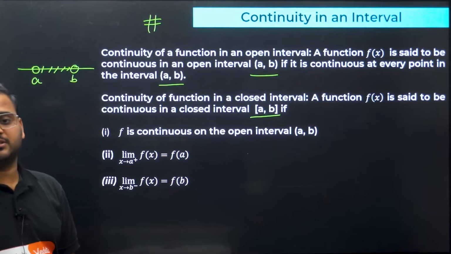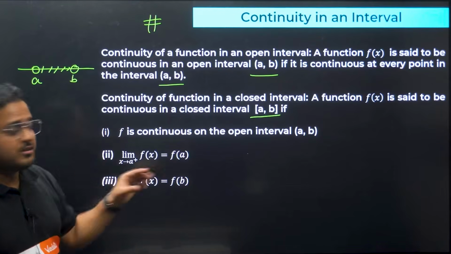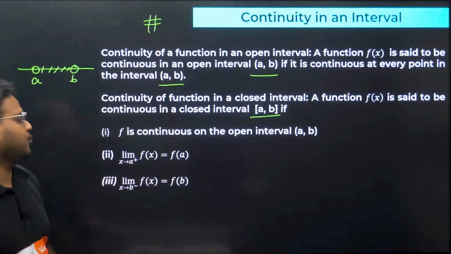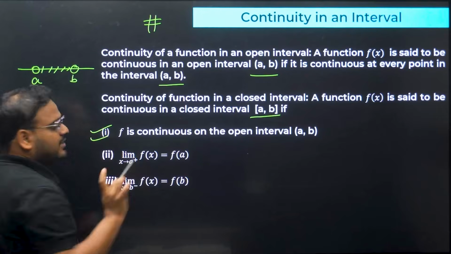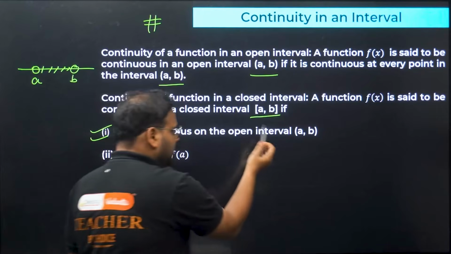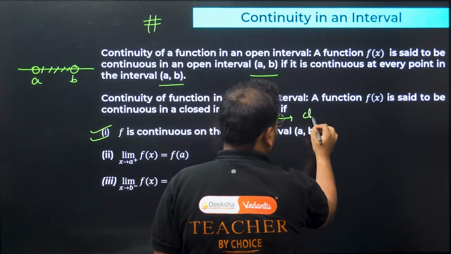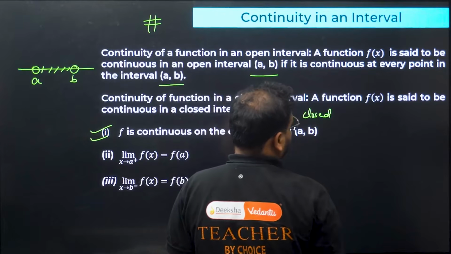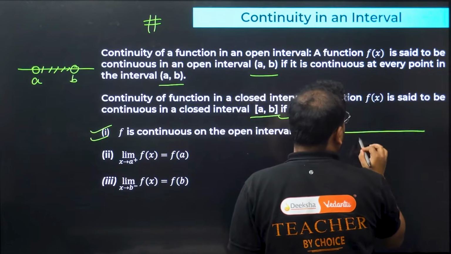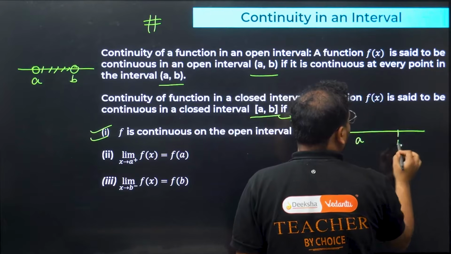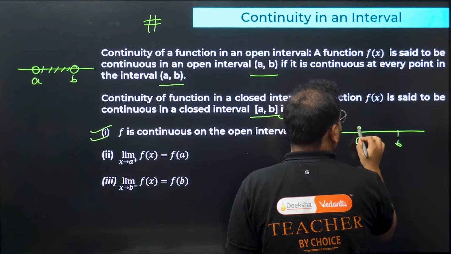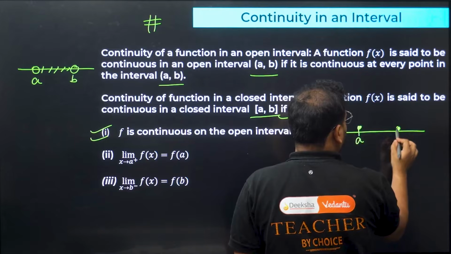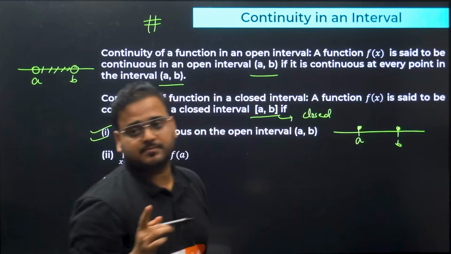Then the story changes. For a closed interval, the first point should of course still be true. You'll have A over here and B over here, and this will be closed. What is the story then?